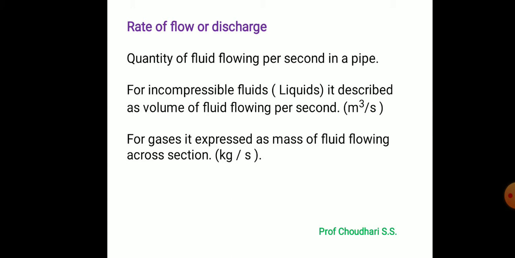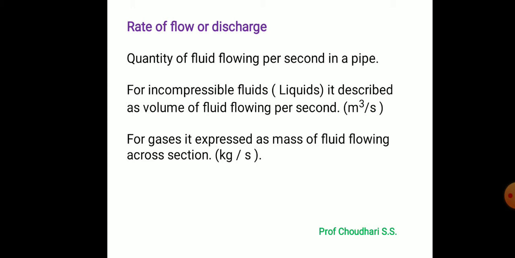In the last class, we considered what kinematics of flow is. In kinematics, we are concerned with the flow parameters such as velocity and acceleration of the fluid. Then we considered the types of flow. Steady flow means that the properties are independent of time at a given point. Different types of flow we have considered.